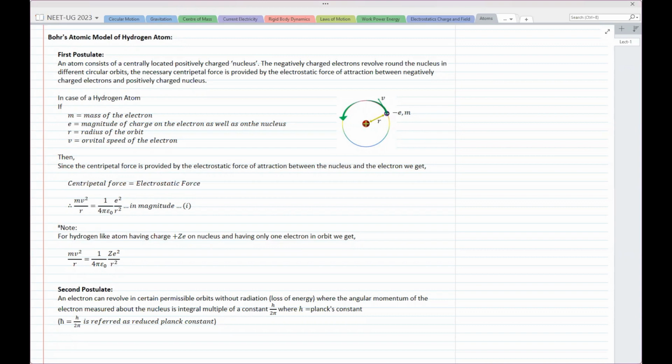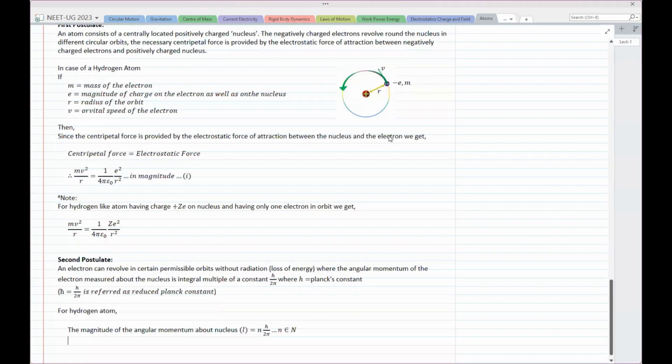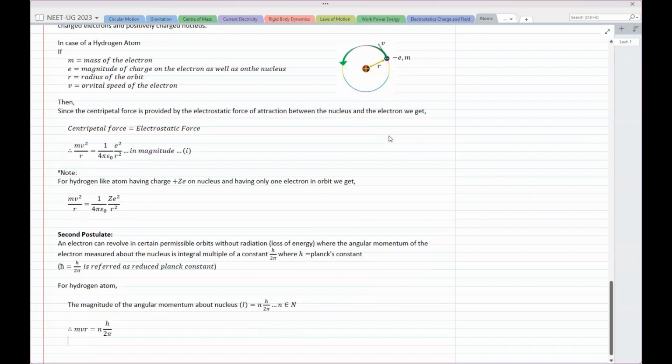Now, if we mathematically try to write down this condition for the hydrogen atom, then what happens? For the hydrogen atom, the magnitude of angular momentum about the nucleus, let's say L, must be nh by 2 pi, where n belongs to the natural numbers. Angular momentum is mvr, where r is the radius of the orbit, v is speed and m is mass. So mvr is equal to nh by 2 pi. This is the condition we can remember.